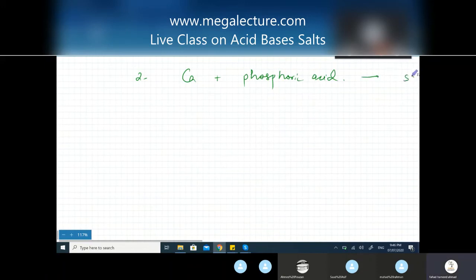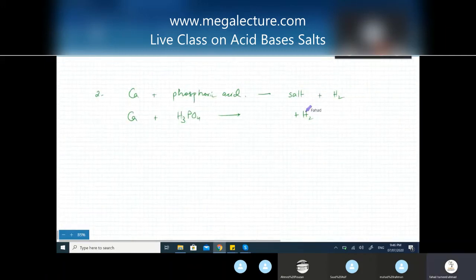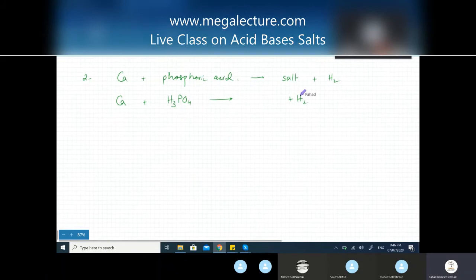It's a metal plus acid, so it's going to produce salt plus H2 gas. Remember the formula for phosphoric acid, it's H3PO4, it's given in the list. So it's going to produce salt plus H2. Write down H2, because it is going to be produced, so let's put H2 first.